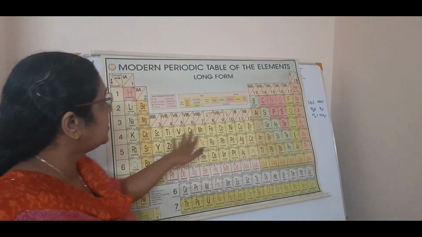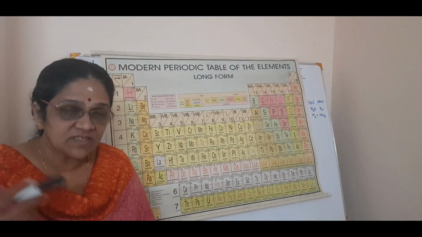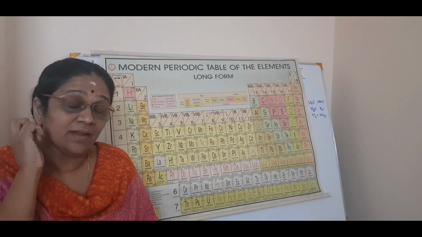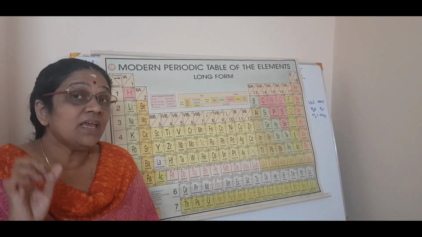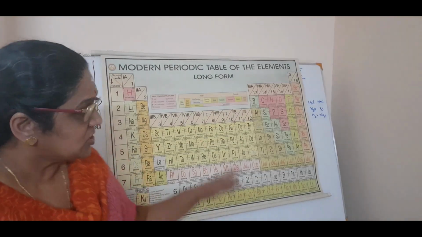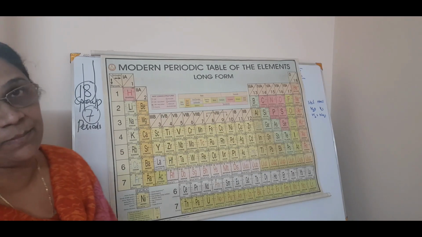So, for 10th standard, you have to study all these 8 groups. We will study them one by one, no problem. We will study one group or 2 groups one day by making mnemonics. We will study later. So this is a picture of the modern periodic table.